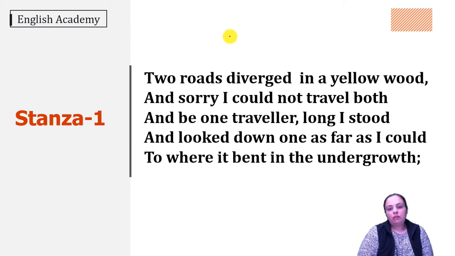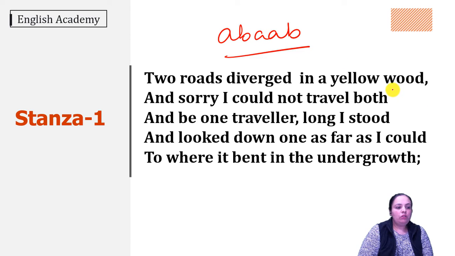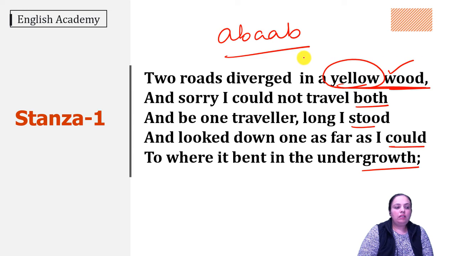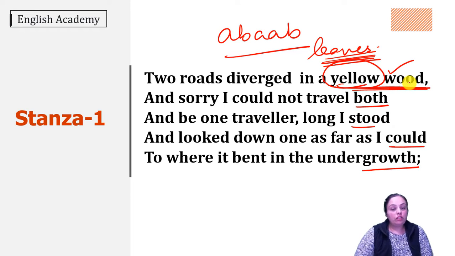Now the rhyme scheme is the same throughout the poem, that is A, B, A, A, B. Here also you can see would and stood and could are rhyming. Both and growth are rhyming. So this is the rhyme scheme that is followed throughout the poem. Now here yellow wood is a metaphor. The wood is not yellow. Actually, the yellow color indicates the color of the leaves. So here he is saying yellow wood, but he wants to talk about the leaves that are yellow in color, which have made the forest appear yellow in the season of autumn.